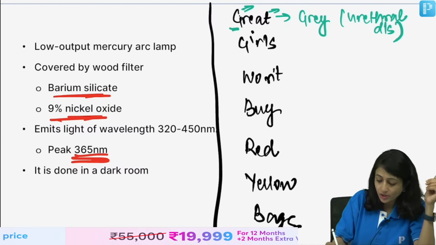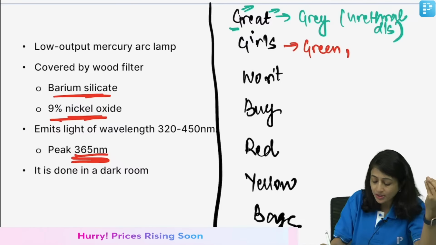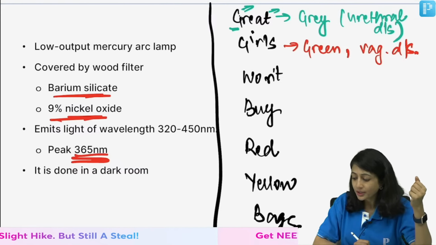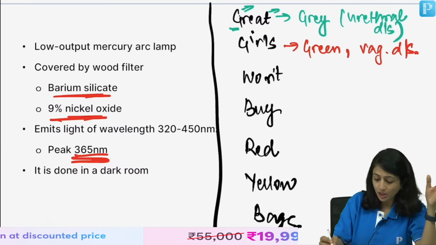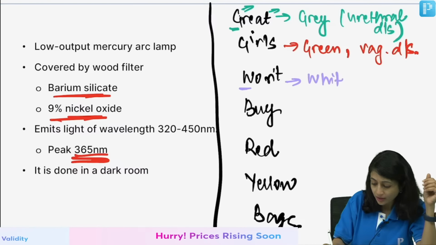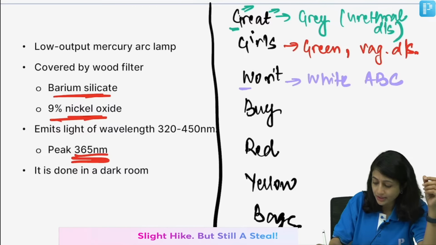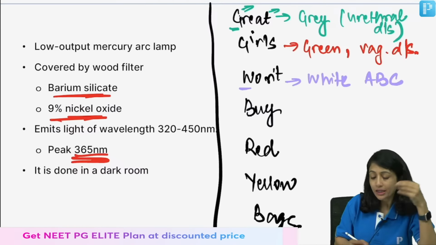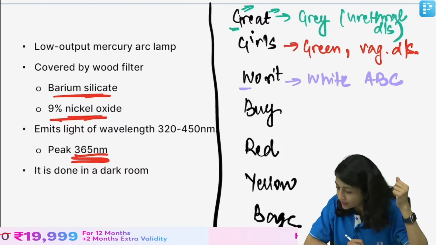Second is girls. So, G for girls, G for green. Now, since it is girls, it would be a kit for vaginal discharge, right? Vaginal discharge kit. I will talk about the drugs which are there, but this is how you remember. Now, won't is white. White, what do you write on a whiteboard? You write A, B, C. So, what do you have in white? Let's talk about white one.